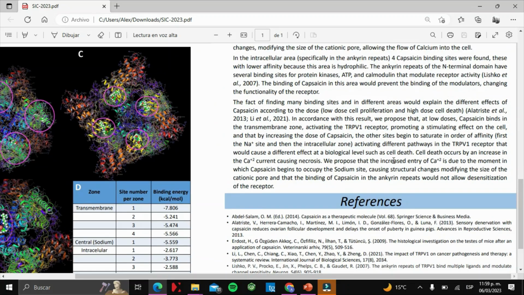The fact of finding a large number of binding sites in different areas could explain the different effects of capsaicin according to the dose: low-dose cell proliferation and high-dose cell death.